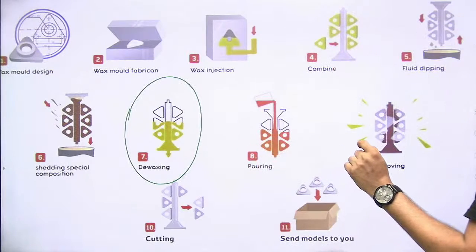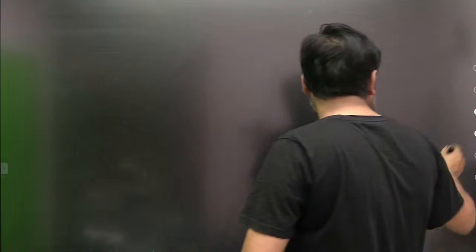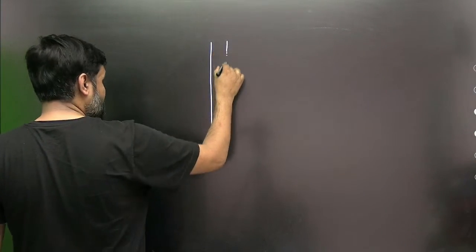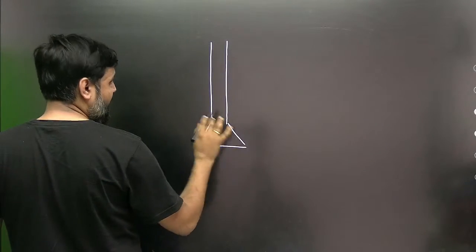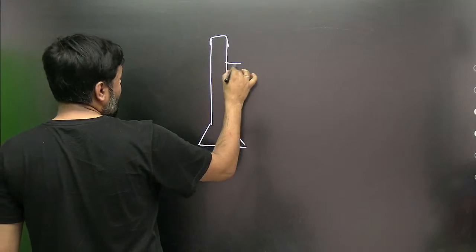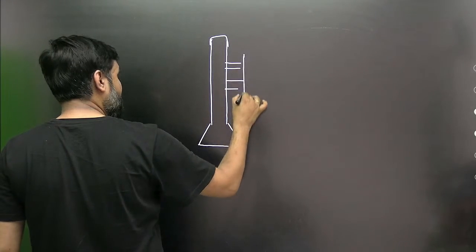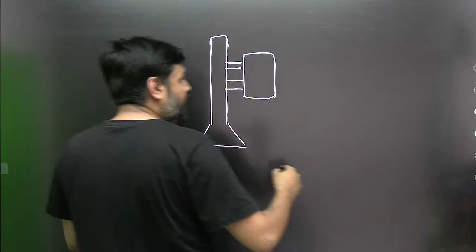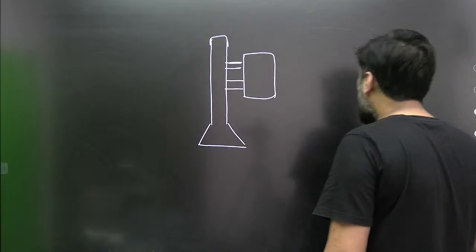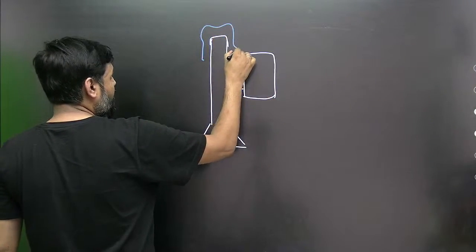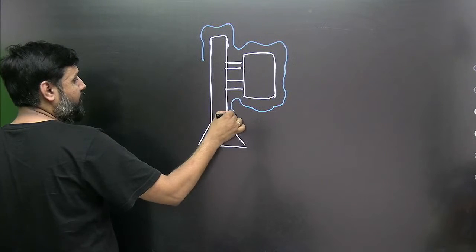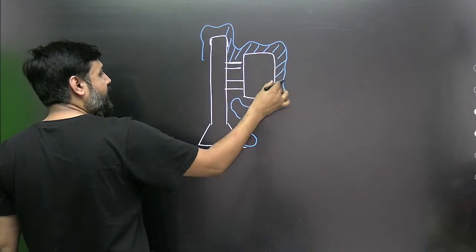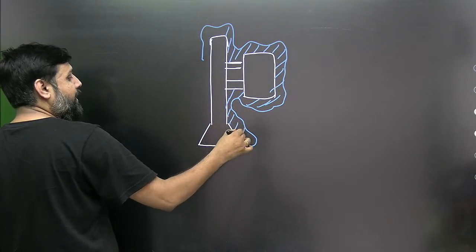Look at this. My dear students, suppose you have this central sprue. This is entirely wax, fully wax, and then there is this pattern which has been adhered to the sprue, and thereafter onto it there is this coating. I am not drawing all of this, I am just drawing it roughly, and I am putting one pattern only so that you just understand what happens here. This is all coating here. By the way, there are 2 different coating layers here. Inside it is the prime coat.